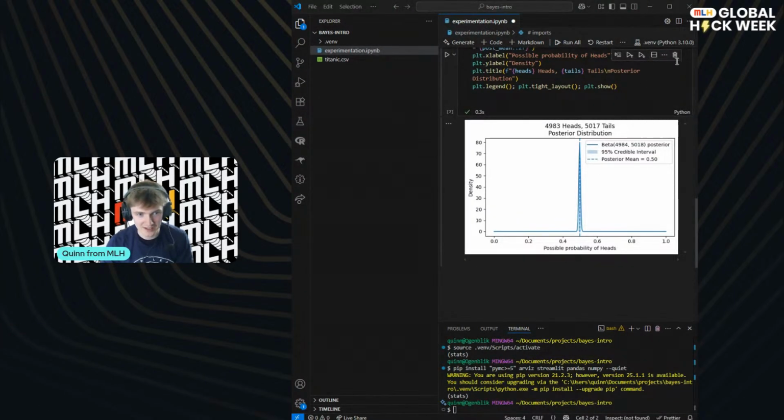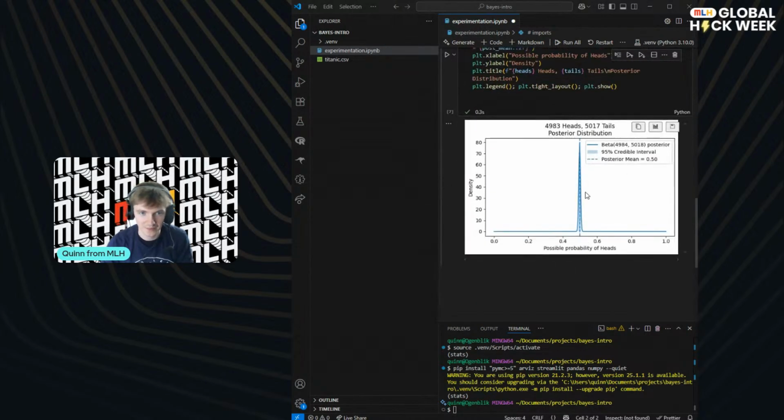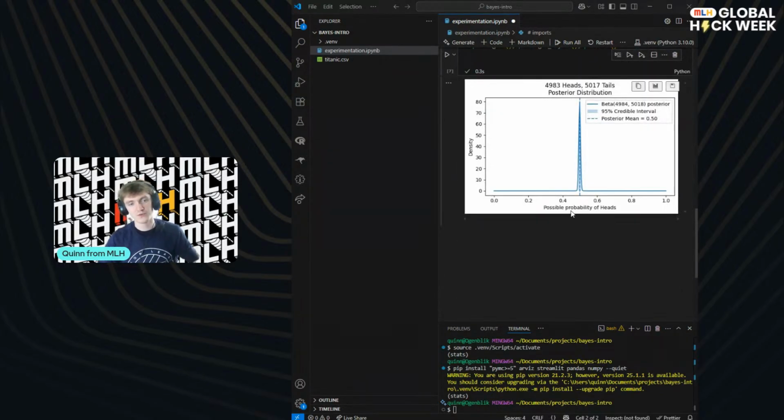But yeah, so we can see not only is this more accurate, right, but actually the credible interval is, I mean, it's tiny. Can I zoom in? Can't zoom in. Okay. I probably could if I tried, but it's really small. It's basically extremely unlikely it's anything else, right? And this is cool. What we've done is we've said, okay, now that we've got more data, we can make a statement about how certain we are.